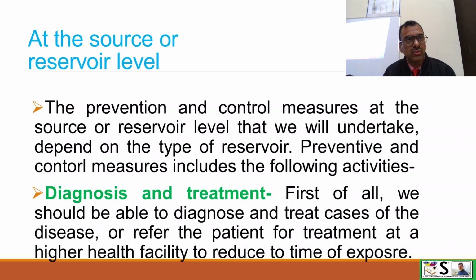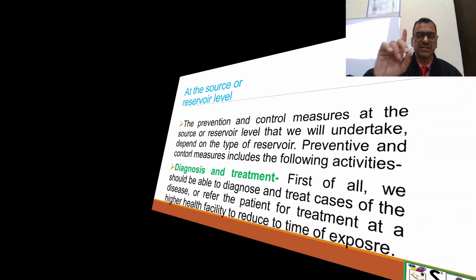If we are able to identify the cases, for example, there are 2 cases of tuberculosis and we have identified them and started the medicine, then these 2 will not spread the disease to another. But if we are not able to diagnose them, they will stay in the community and spread, 2 to 4, 4 to 10, any number of cases may be there. So the first measure is early diagnosis and early treatment. If we are able to do that, we can prevent many cases in the community.